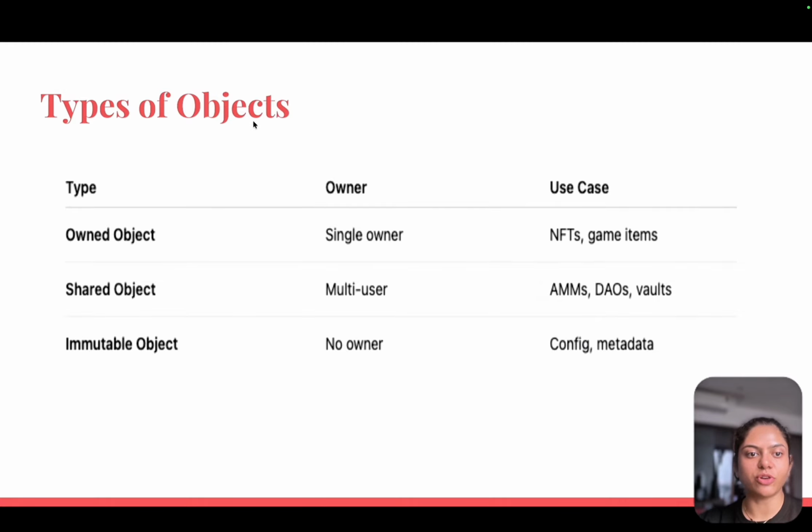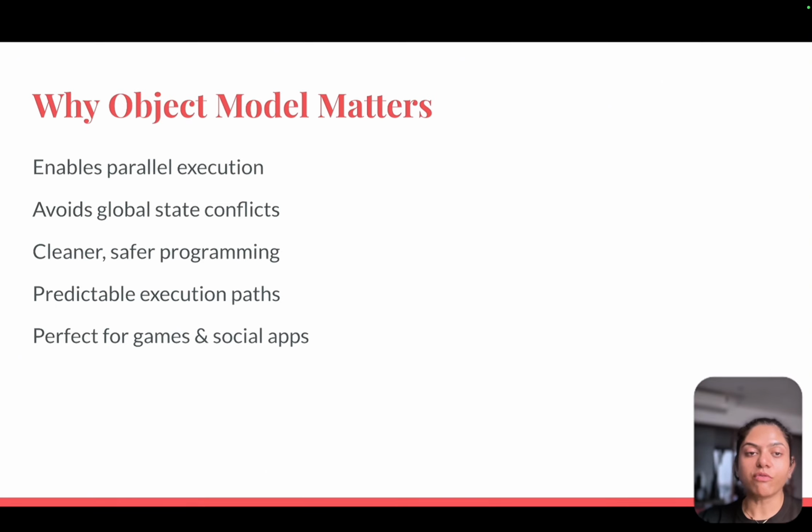So the owned object is a fast path and the shared object is a slow path, because shared objects require consensus. Why does the object model matter? Objects allow Sui to avoid global state conflicts. Instead of every transaction competing for global ordering, they compete only when the object is shared.